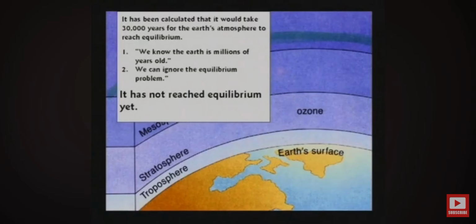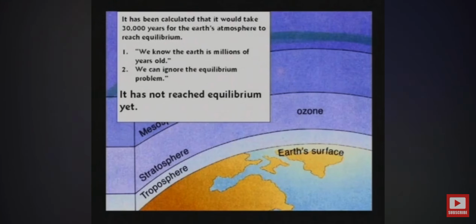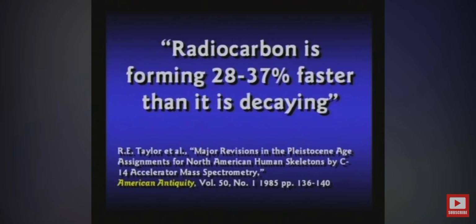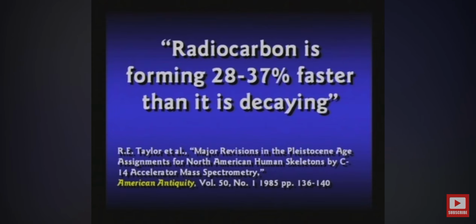They made two fundamentally, fatally flawed assumptions. They said, well, we know the Earth is millions of years old, mistake number one, so we can ignore the equilibrium problem. They ignored it. Problem is, radiocarbon is still forming 28 to 37% faster than it's decaying, which is proof the Earth is less than 30,000 years old. Or else it would all be stabilized by now. It would be stable in the atmosphere, and it's not, okay? We could talk all day about that.